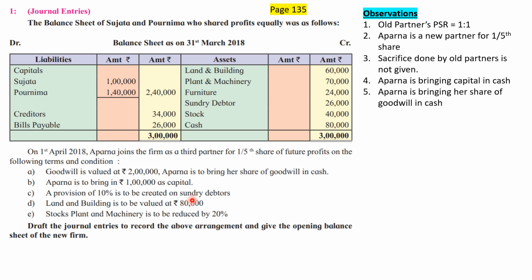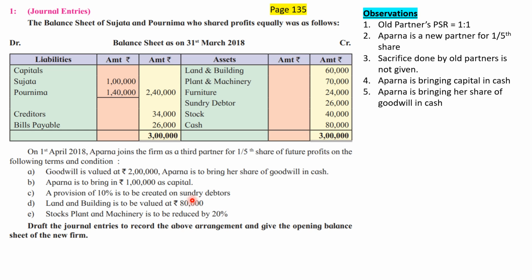The Partnership Act specifies that any profit or loss made by the firm should be transferred to the partners who are partners on that particular date. So if on 2nd of April we sell the land and building for rupees 80,000, that means we get a profit of rupees 20,000, and not only Sujata and Purnima but Aparna will also be entitled to claim a share of that profit because she is a partner on the day on which the sale took place. To avoid this difficulty, we are going to specify, Aparna, that this appreciation from 60,000 to 80,000 has happened before you are admitted in the partnership firm.